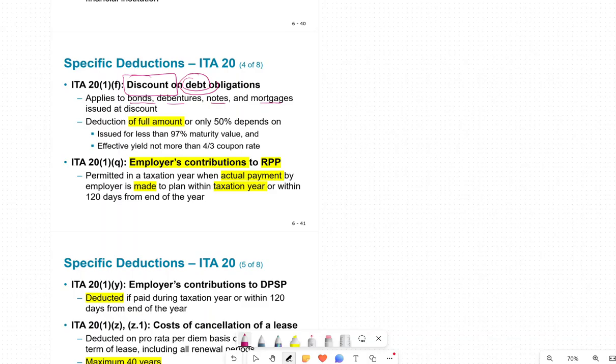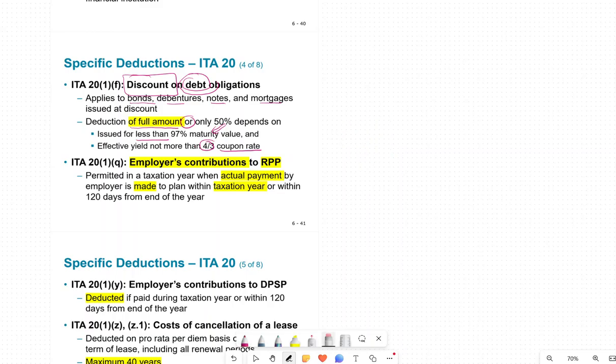applies to discount when it's a deduction of the full amount or 50%. It depends on whether the bond was issued at less than 97% of the maturity value, and an effective yield not more than 4/3 of the coupon rate. If you think of accounting, we have a present value and a face value. If the present value is lower than the face value, then we have a discount.